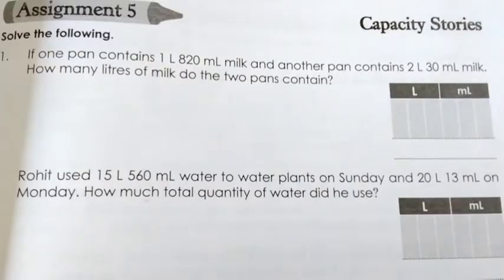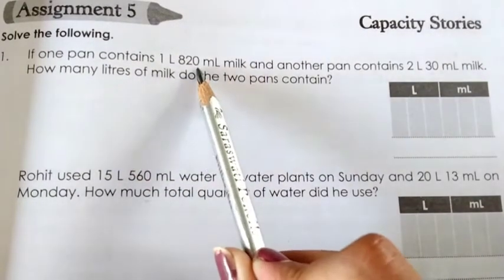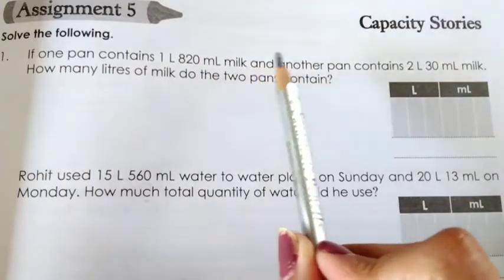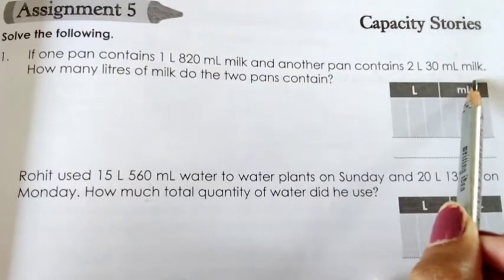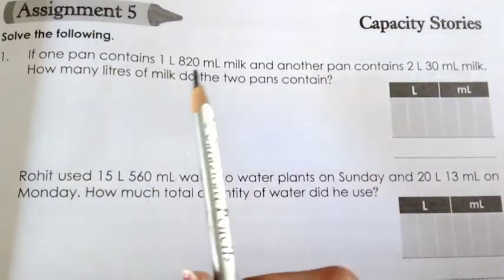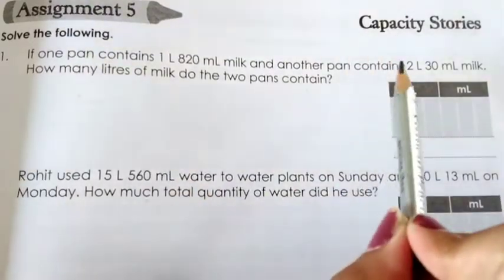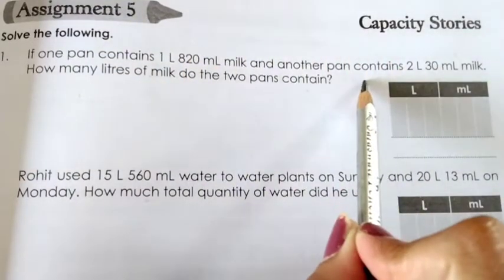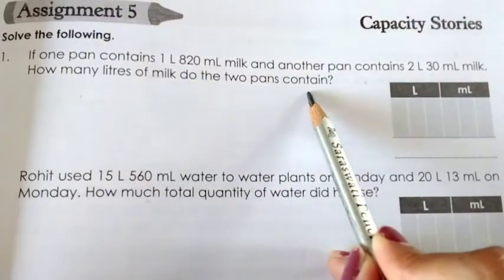Let's solve some more examples. Number one. If one pan contains 1 liter 820 milliliter milk and another pan contains 2 liter 30 milliliter milk, how many liters of milk do the two pans contain? 2 pans are given, and what we have to find? How many liters of milk do the 2 pans contain?